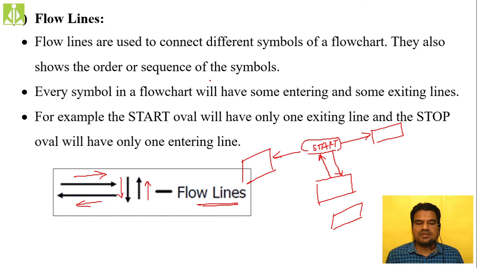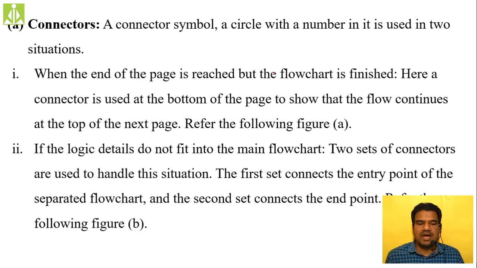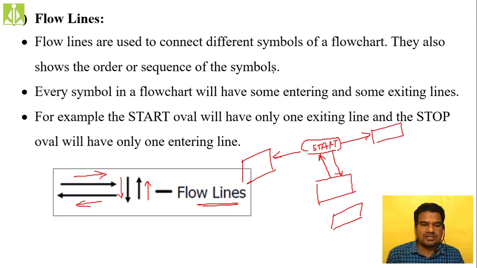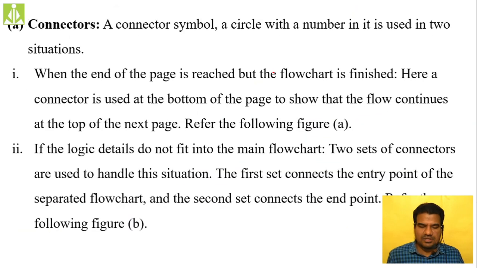Every symbol in a flow chart will have some entry and some exit point. For example, to start, we discussed the oval. Like this, we are going to have these flow lines just to show the connectivity between the different symbols. Then we have the connectors. The last type of symbol should be C over here, not A, as we are discussing the last one. This is C, connectors.